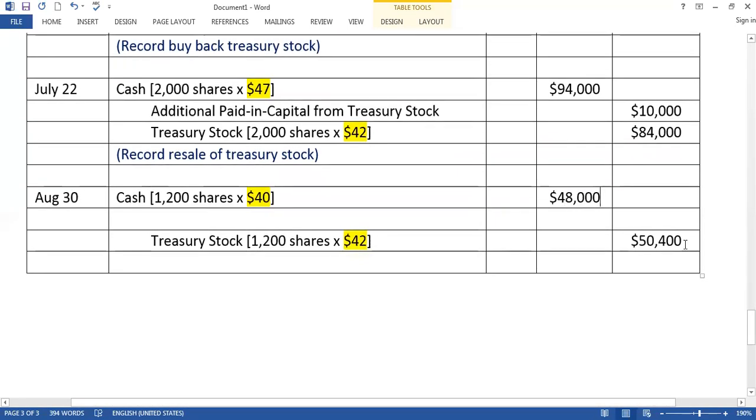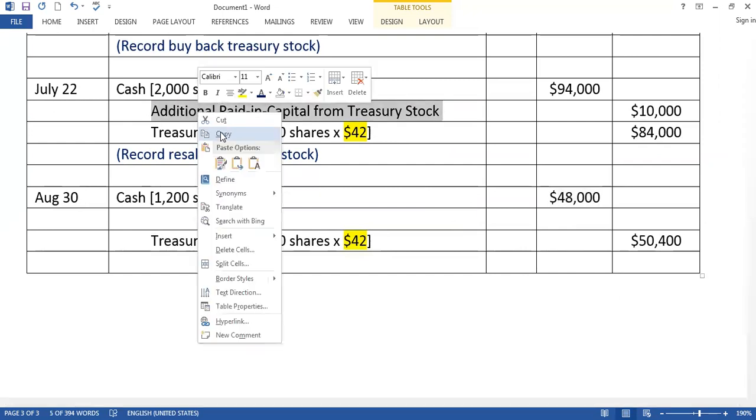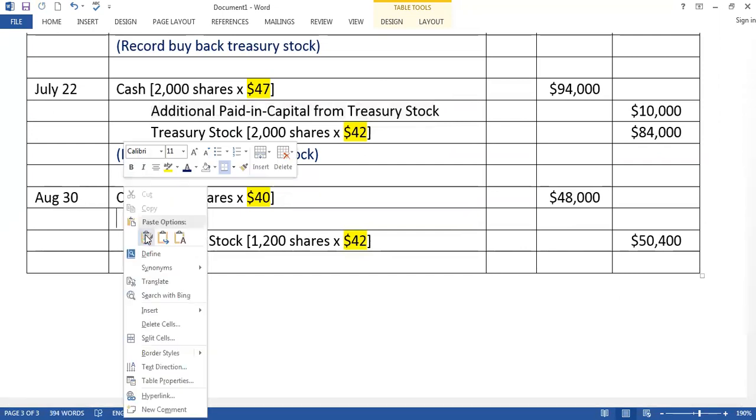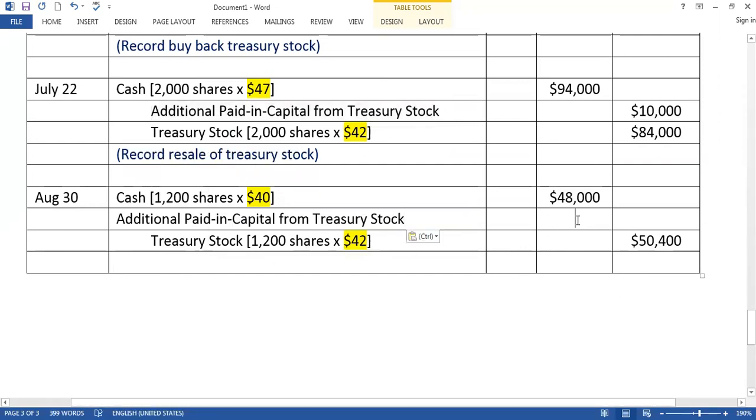Now, is it good news or bad news? The cost was 50,400, but the cash we receive from the market is $48,000. Do we have a gain or loss here? Loss. If we have a loss, we cannot write loss. We have to write additional paid-in capital, and it is now debit 2,400. So you can see that additional paid-in capital from sale of treasury stock, if it is gain, is credit. If it is loss, it is debit.